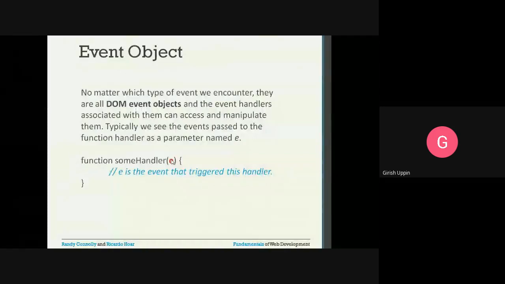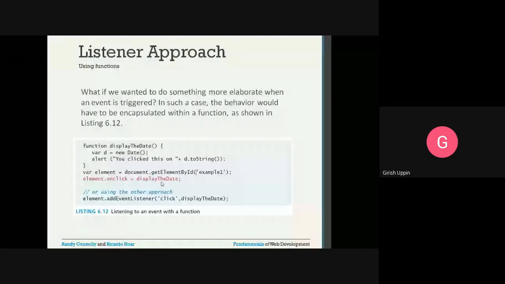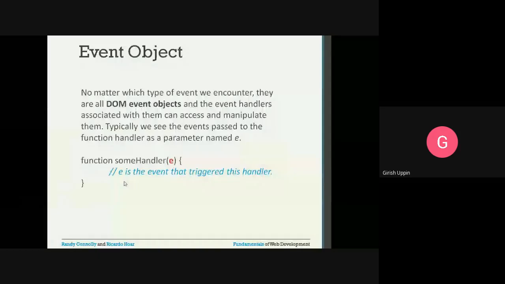An event handler could be a simple function. In the previous case, this is the handler for the onclick event. On click, this event will be handled using this particular function. So function someHandler, and you are going to pass the event object, and inside this function, whatever implementation you want to have, you can include.